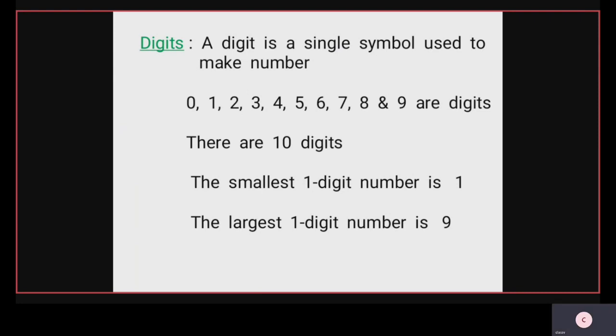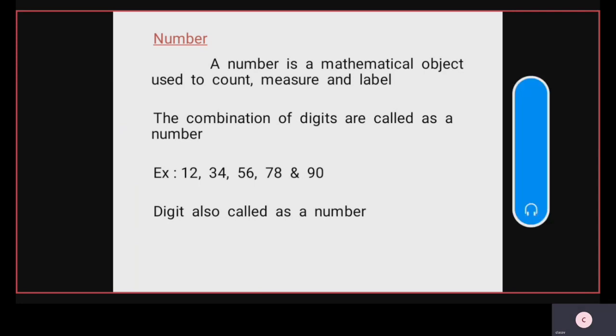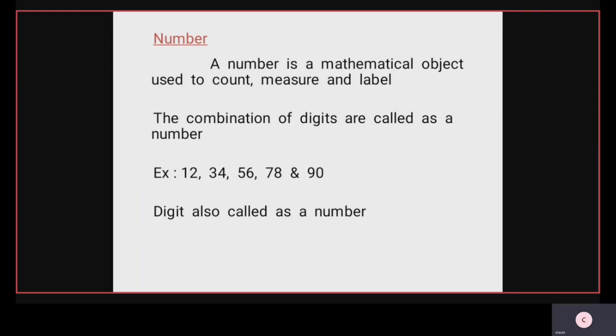Now, number. A number is a mathematical object used to count, measure, and label. The combination of digits is called a number. Examples of numbers: 12, 34, 56, 78 and 90. A digit is also called a number.